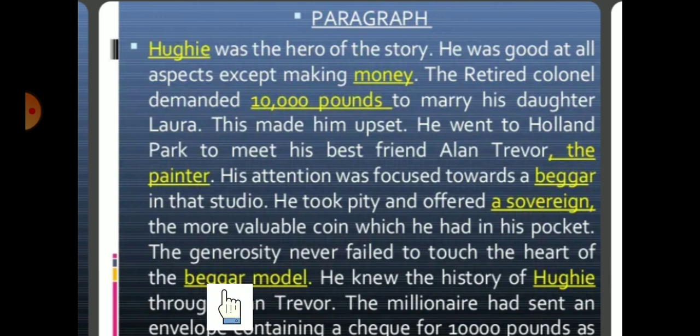And I told you the characters of the beggar, the characters of Baron Hausberg, that he gives more value to feelings, not money. So the feeling touched the heart of Baron Hausberg, that someone paid attention towards that poor beggar. Then what he did, he knew the history of Hugi. He knew about the history of Hugi through Alan Trevor. The millionaire had sent an envelope containing a check for 10,000 pounds to whom? To Hugi. By this way, the feeling was given more importance than money. So by this way, we can understand how the beggar saved the life of Hugi and Laura, and the father of Laura got 10,000 pounds.